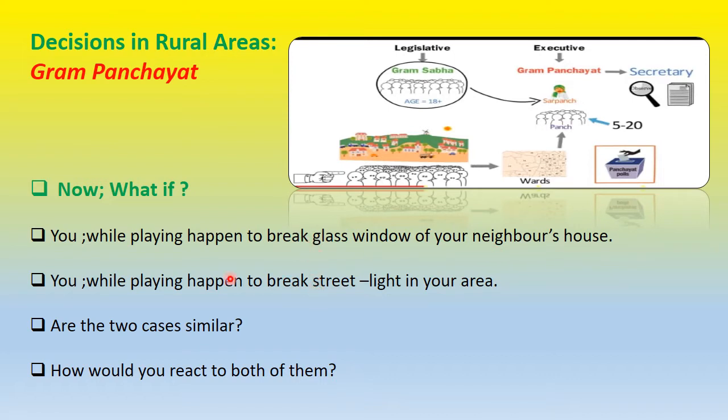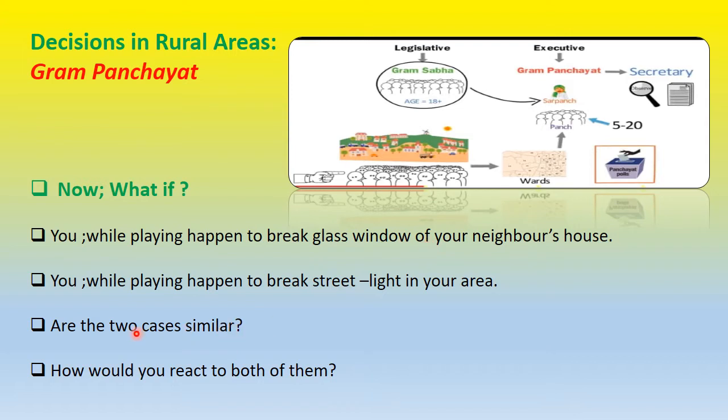But what if you do the same with a street light? Can somebody claim and ask you for this? So, what is the difference between the two? In the case of a street light, though it should not be broken because it's public property, who owns it? Who has put this up? Who is going to look after these community facilities, the social facilities which are for all, not for individuals? This is what we are going to see.